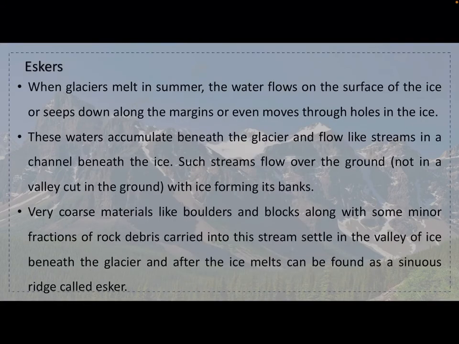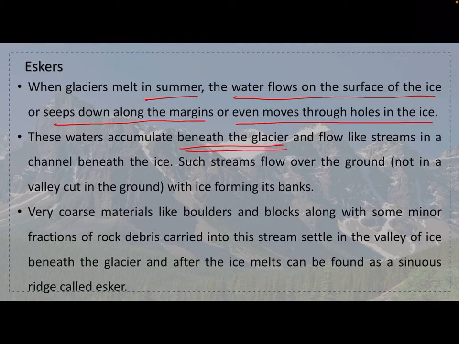Next come the eskers. When glaciers melt in summer, when the heat is high, the glacier starts melting. At that point of time the water flows on the surface of the ice, or seeps down along the margins, or even moves through holes in the ice. These waters accumulate beneath the glacier and flow like streams in a channel beneath the ice.